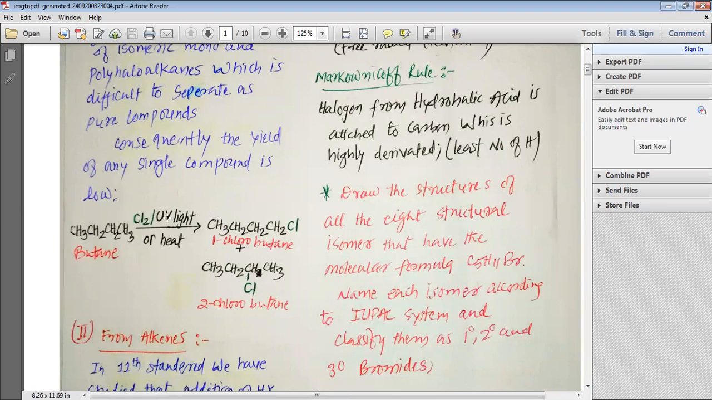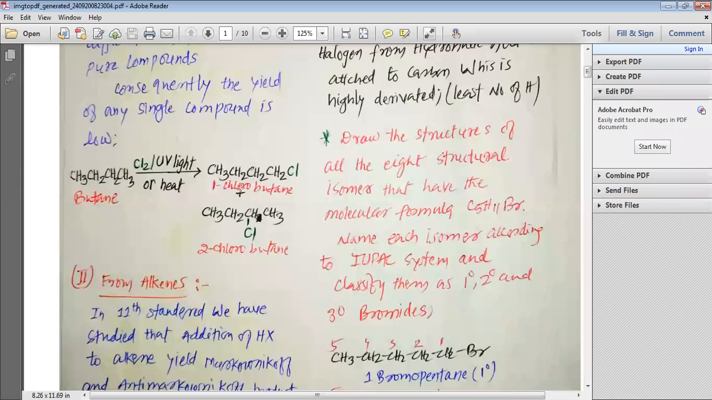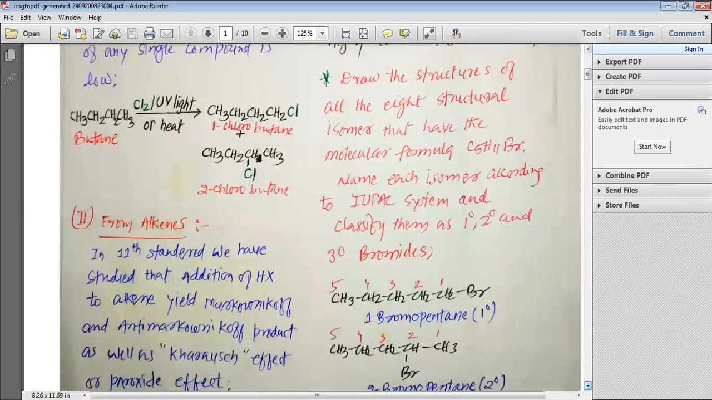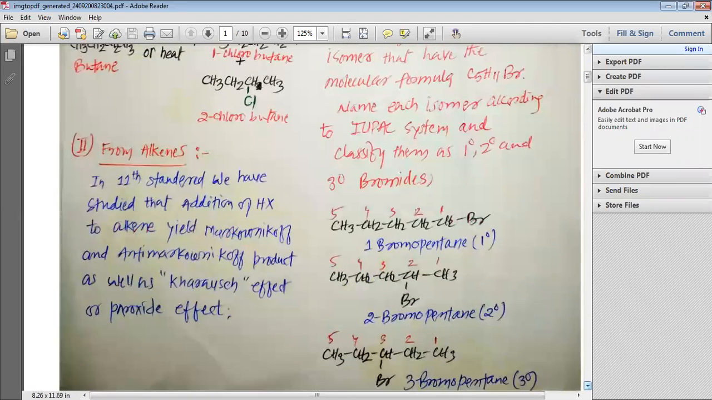But still, if we have butane and in the presence of sunlight or ultraviolet radiation or heat, it is allowed to react with chlorine, it will give us two different compounds, 1-chlorobutane and 2-chlorobutane. We can even prepare haloalkanes from alkenes.